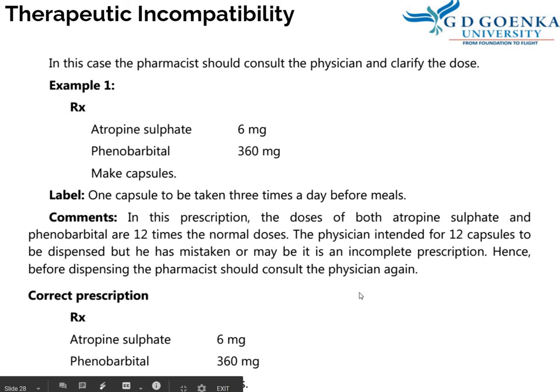Then they have corrected the prescription as atropine sulfate 6 mg, phenobarbital 360 mg. Then make capsules, supply 12 capsules. One capsule to be taken 3 times a day before meals. So this is the correct way of writing.